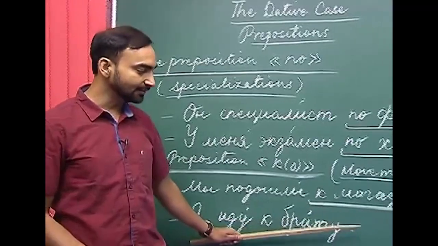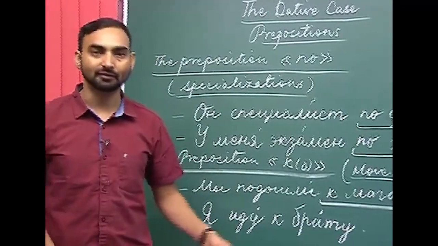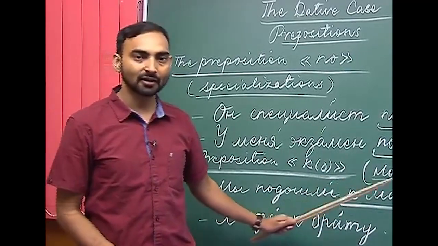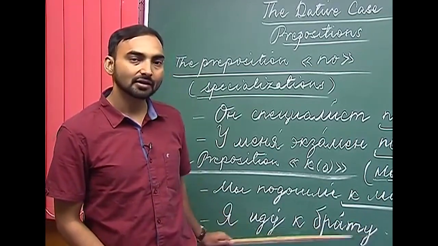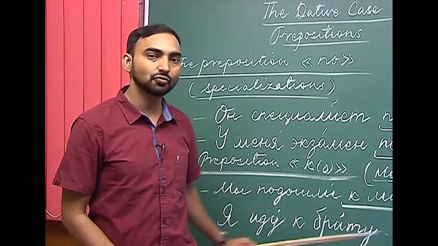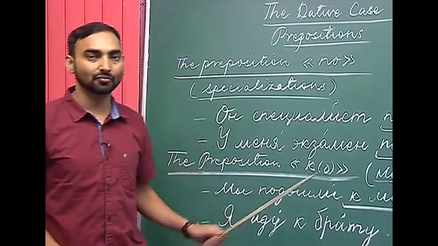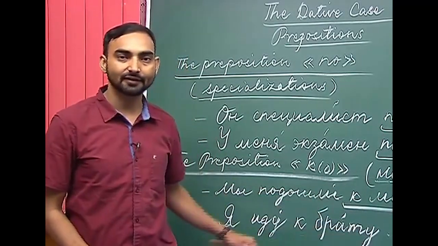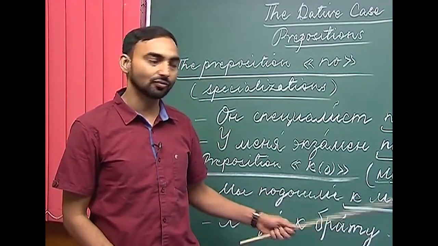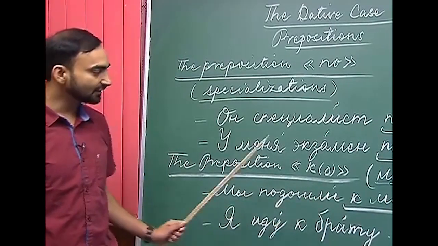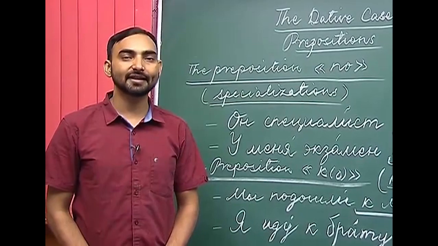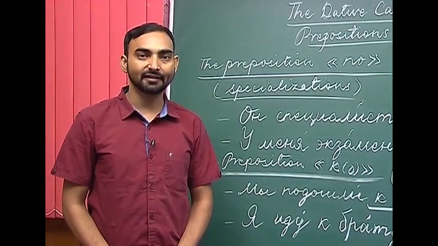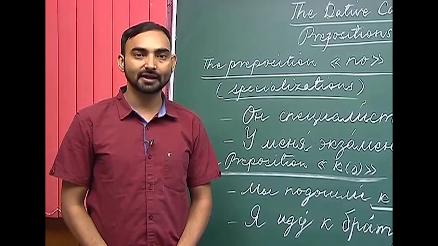So, here к брату does not mean that you are going to the brother. It always conveys the meaning that you are going to your brother's place. If we use к сестре, к подруге, к другу, they will also mean the same thing. So, you are going to either your friend's place or your friend's house or your sister's house and so on. So, this is how we use the preposition к, which means the movement towards something or someone. So, let us move on to the next preposition that takes the dative case of nouns, which is благодаря.